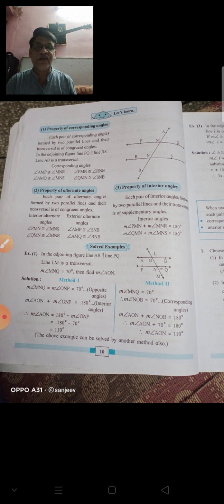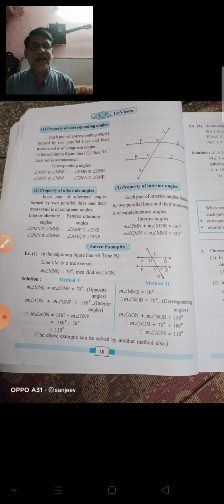Now the third test to show congruent triangles is two angles and their included side, the ASA test. If any two angles and the side included between these two angles are congruent to the corresponding two angles and the included side, then these two triangles are said to be congruent by the ASA test, angle side angle test.